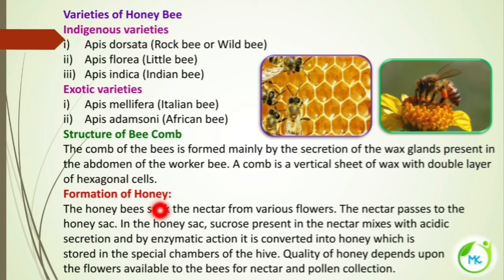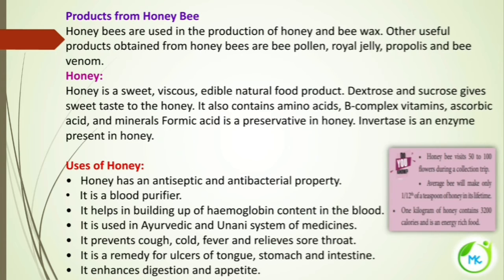Next is the formation of honey. The honeybees suck the nectar from various flowers. The nectar passes to the honey sac, and in the honey sac the sugar present in the nectar mixes with acidic secretion, and due to enzymatic action it is converted into honey, which is stored in special members of the hive. The quality of the honey depends upon the flowers and the availability of the bees for nectar and pollen collection.